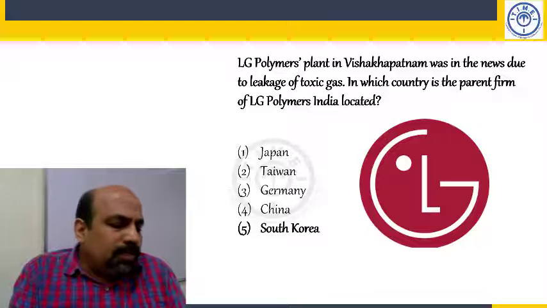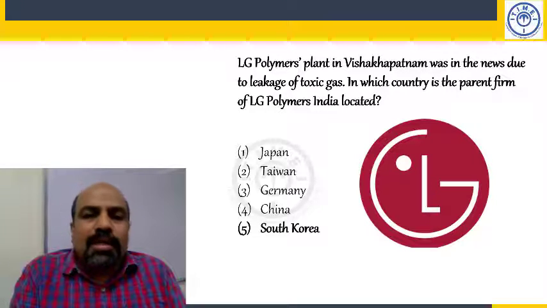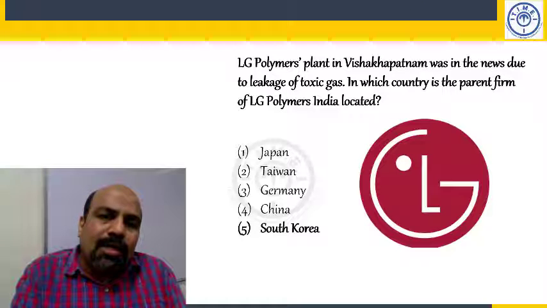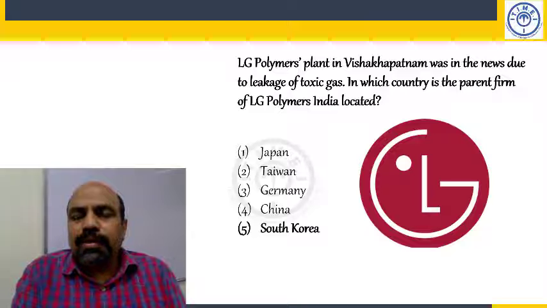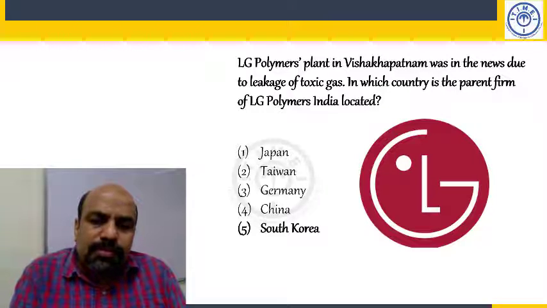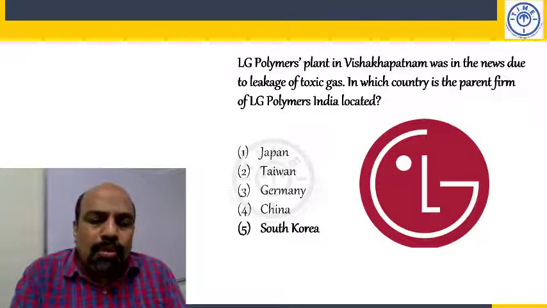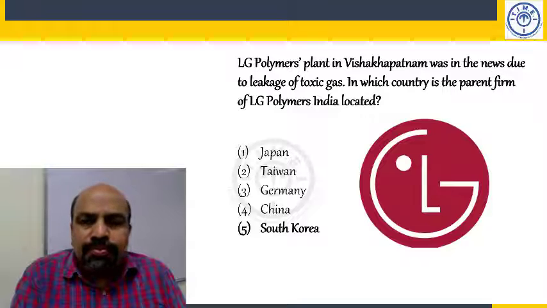Previously called, first point, Lucky Gold Star. Next point, head office, Seoul, SEOUL, comma, South Korea.